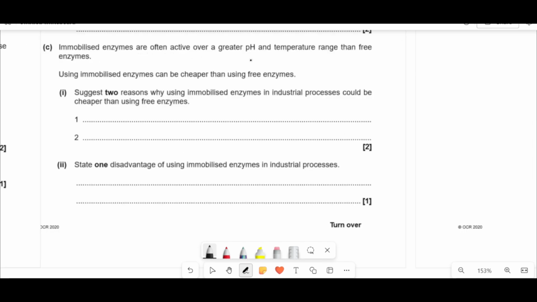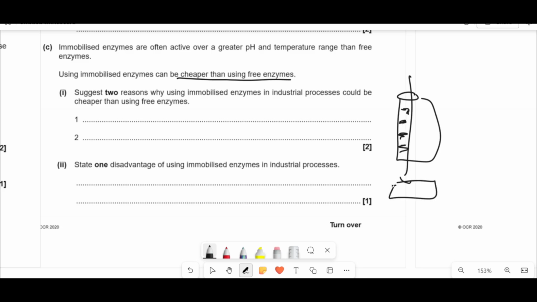Immobilized enzymes are often used over a greater pH and temperature range than free enzymes. Using immobilized enzymes can be cheaper than using free enzymes. So, just two reasons why using an immobilized enzyme in an industrial process could be cheaper. Immediately, one of the things you can say is, imagine I've got this tube and I'm just throwing lots of stuff through it. The enzymes are just fixed there, so the stuff that comes out is what I want. And I can just keep putting it back in until I eventually get what I need.